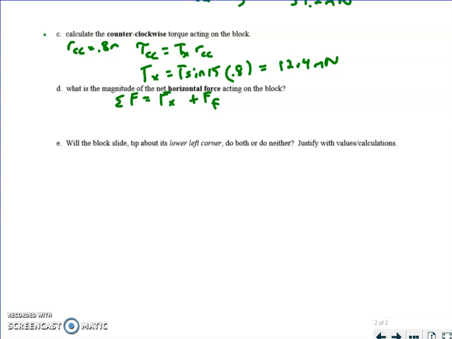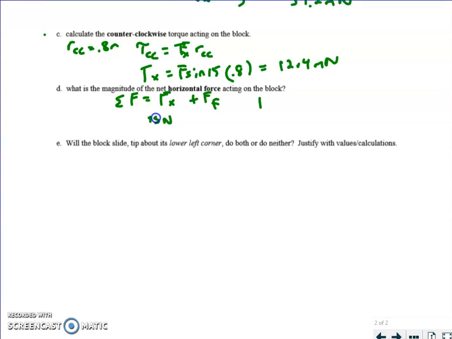So F of x, we said earlier, I called it T of x before, maybe I should call it F of x. Hopefully that doesn't throw you off. It is nothing more than F sine 15. And if you calculate that, you should get 60 cosine of 15. Let me double check my notes here for a second. Yeah, 60 sine 15 or 60 cosine 75 degrees. Either way, you should get a value of about 15 newtons.